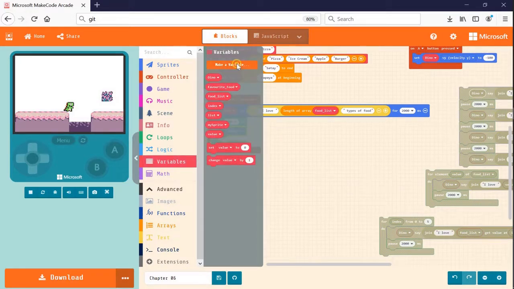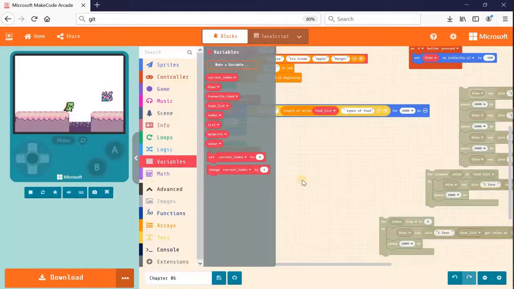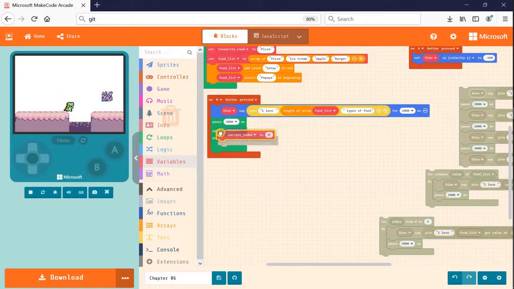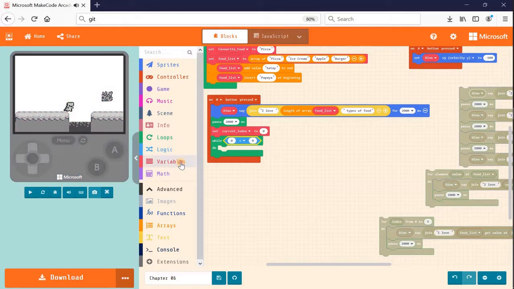So let me go ahead and make a variable, and I'm gonna call that current index, meaning the current iteration's index number. So I'm gonna set that current index to 0 before the while loop. Before it gets into the while loop, the current index is 0. And then the condition inside my while loop would be a comparison. I'm gonna say while the current index is smaller or equals to 5, because I have 6 items in my array that start from 0, so it's all the way to 5.